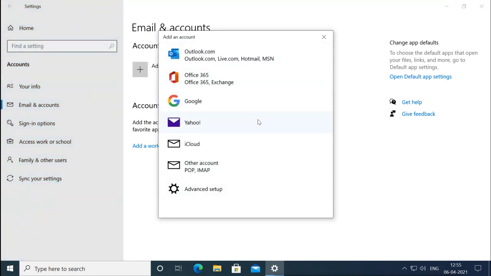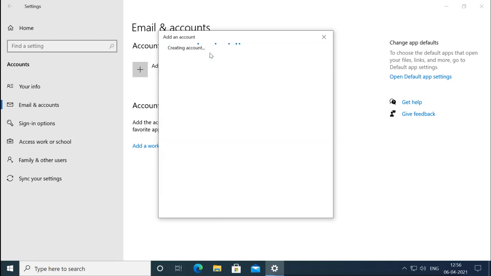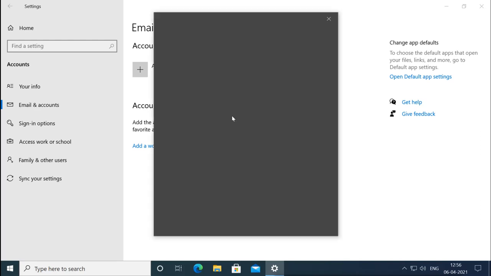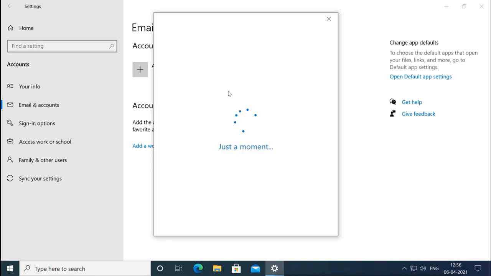which account you have. You have an Outlook account, that means a Live account, Hotmail, MSN, or you have an Office 365 account, Exchange account, you have a Google account, Yahoo, iCloud, or another account of POP3 or IMAP. So you have to add your Microsoft account, so you can click on this Outlook, or even you can add the Office 365. And when you click on this, it will give you the option to log in, or it will give you the option to create.